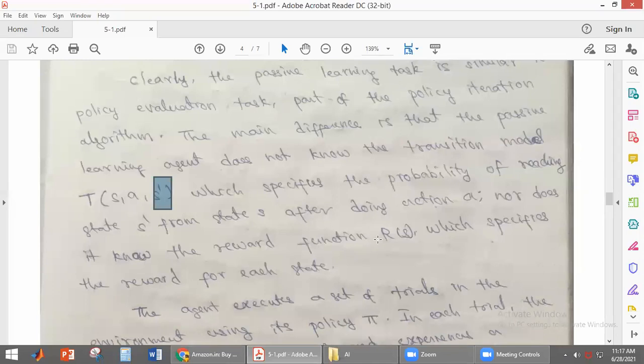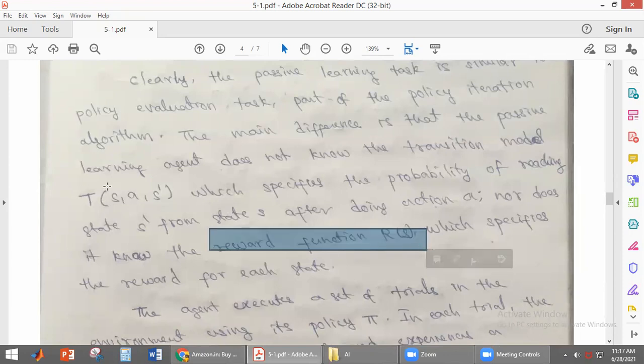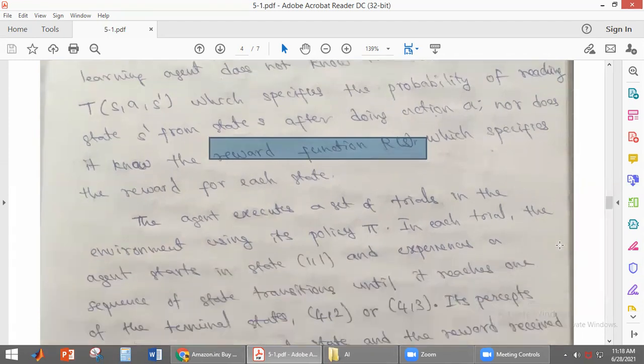Under this passive learning algorithm, it does not have the transition model. It does not know the reward function, which specifies the reward for each and every state. What is the reward for each and every state? That is also not known.